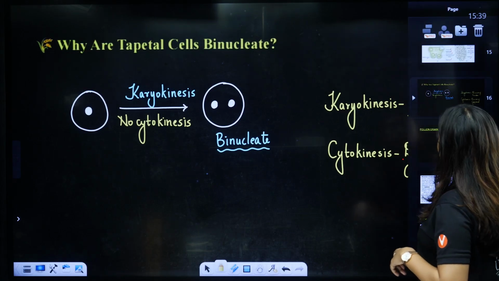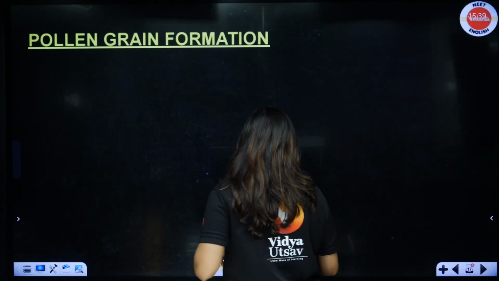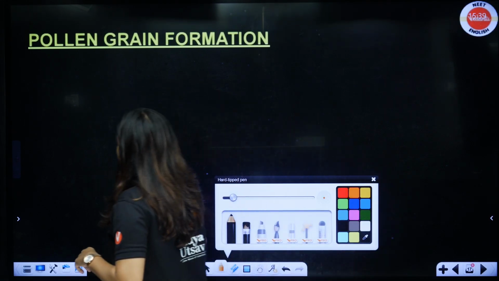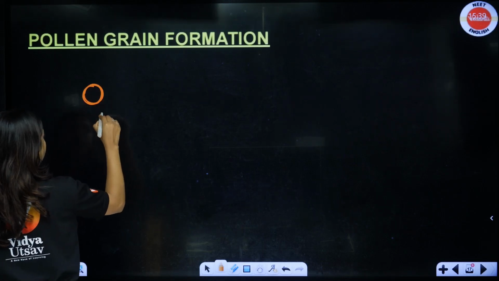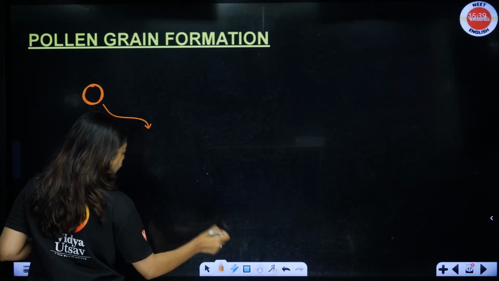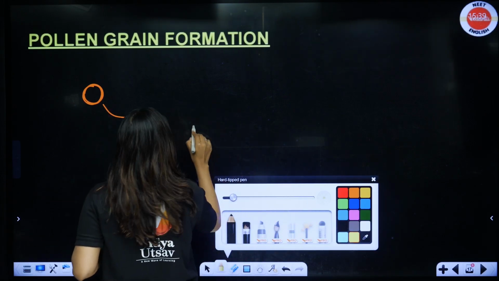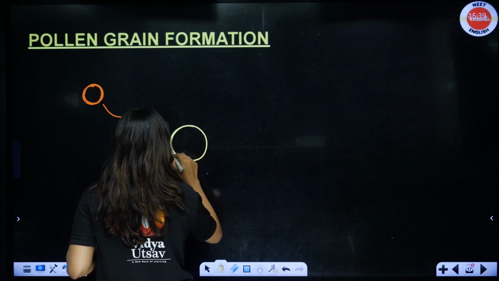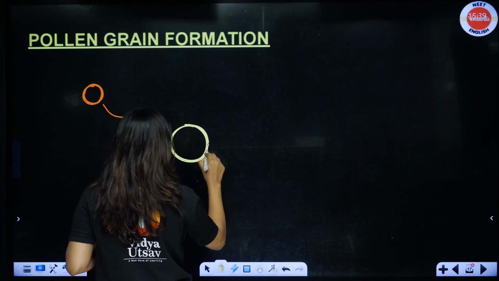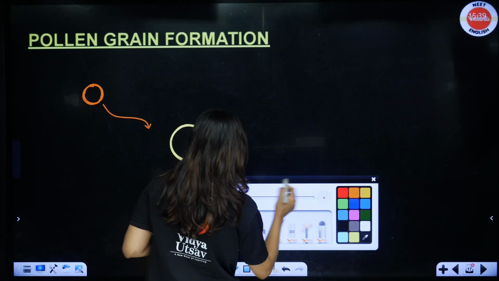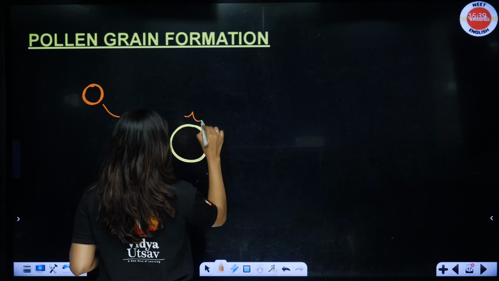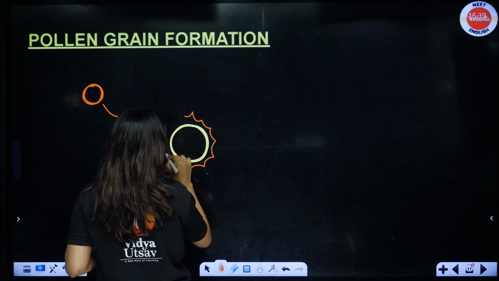Yes. Now pollen grain formation, as you already saw, the microspores, these microspores developed to form what, students? It ended up forming an intine, an inner layer of the pollen grain, and then it formed an outer layer which is the exine.